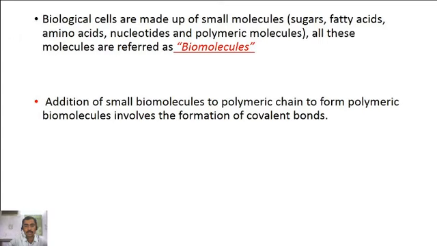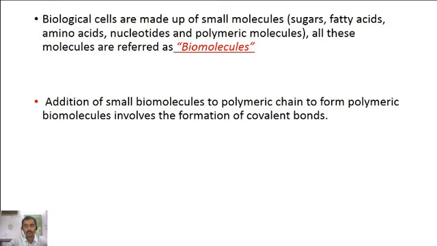For example, starch, glycogen, cellulose are various polysaccharides, and when these polysaccharides are formed, their monomeric units are linked with each other by glycosidic linkages, and the glycosidic linkages are a type of covalent bond.